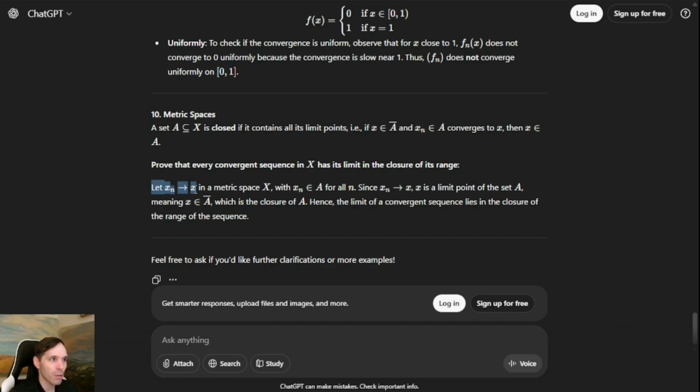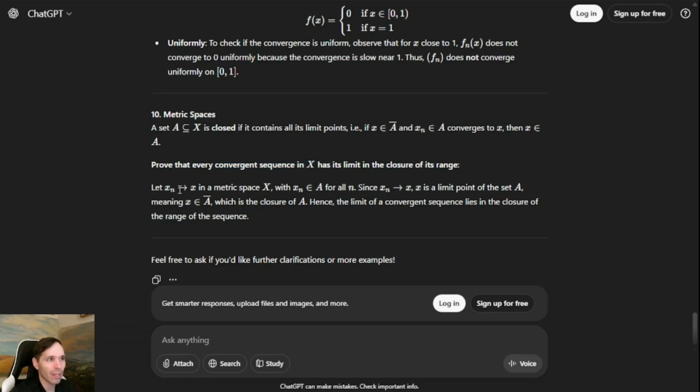Let xn approach X in a metric space X, with xn being in A for all n. Since the sequence goes to X, X is a limit point of set A, meaning X is in the closure of A. Great. I'm glad they reiterated the explanation of the closure of A multiple times. Hence, the limit of a convergent sequence lies in the closure of the range of its sequence. Again, this was not too challenging of a problem. I think this was basically just unpacking the definition of closure and convergent in the metric space.